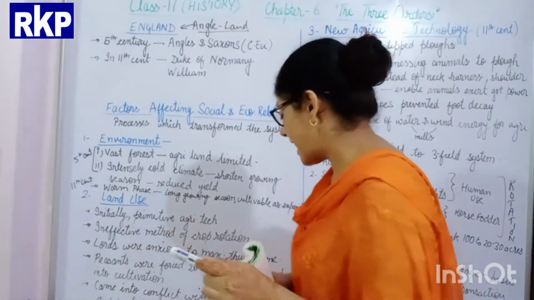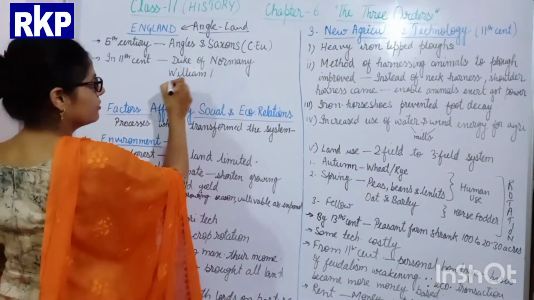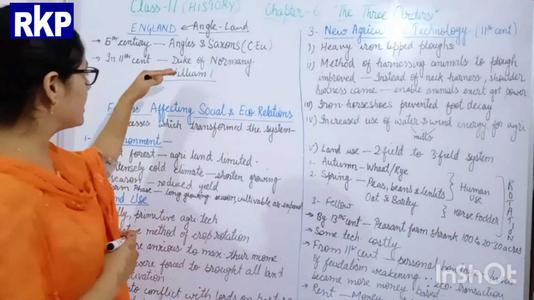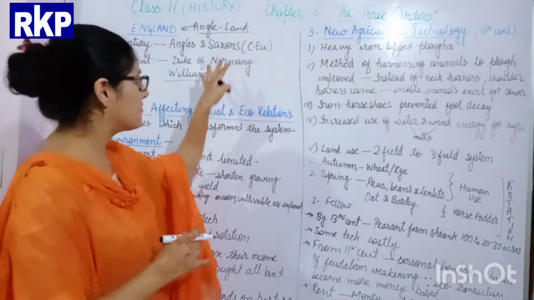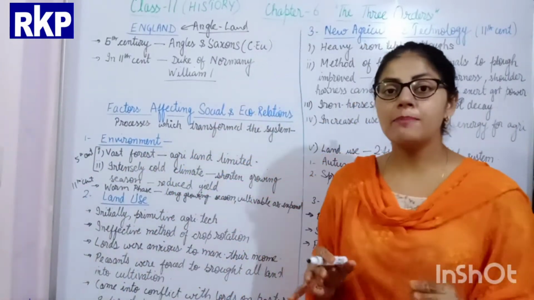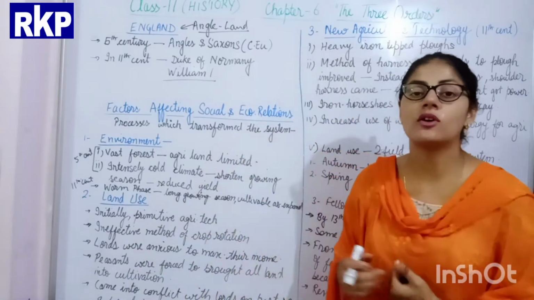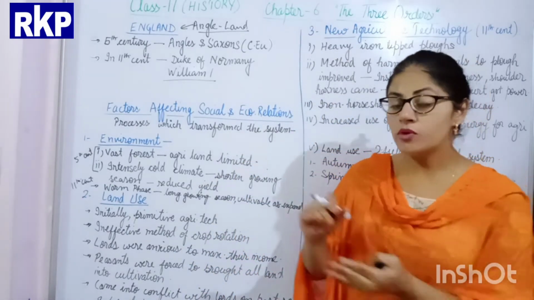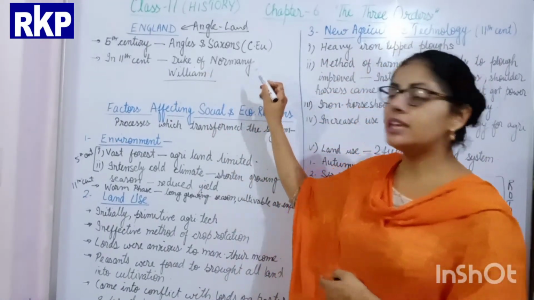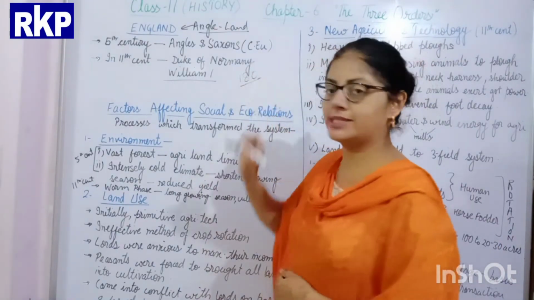Okay, and the name of this Duke was William I. He is known by the name of William I in history. And he went to England, and there he defeated the Saxons. And after defeating the Saxons, he became the master of the land, means he became the king of the land. And William I, who was the Duke of Normandy, moved to England along with 180 nobles.